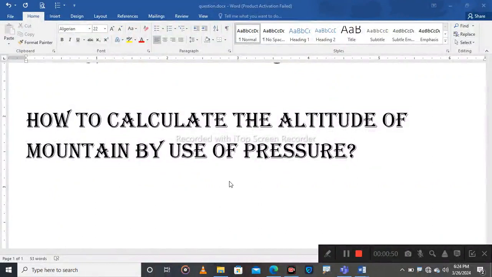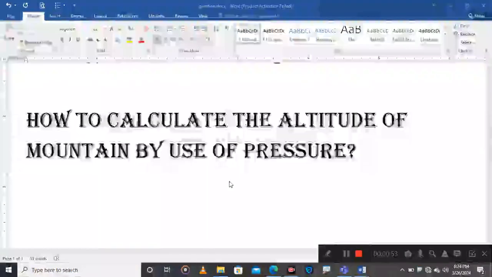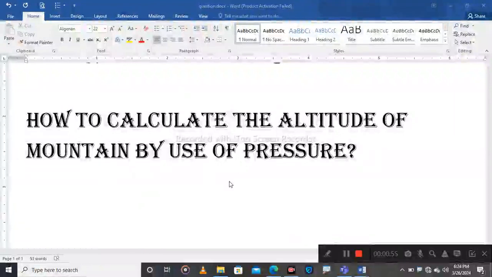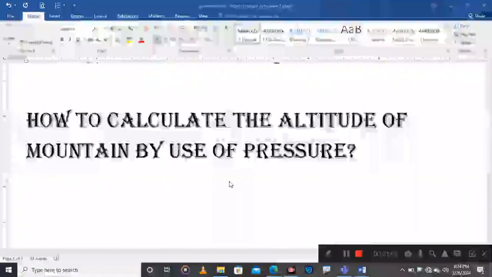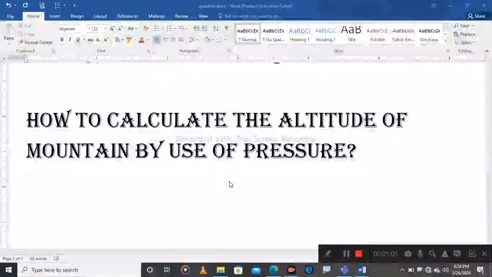That the highest point, the highest altitude in Rwanda is Karisimbi with 4,507 meters. The highest mountain in Africa is Kilimanjaro with 5,895 meters.